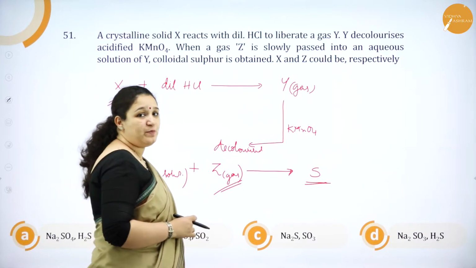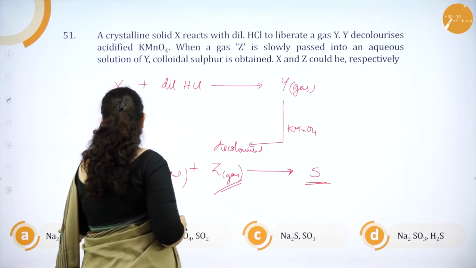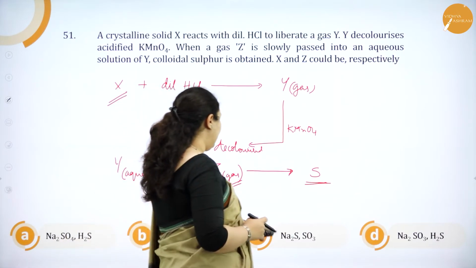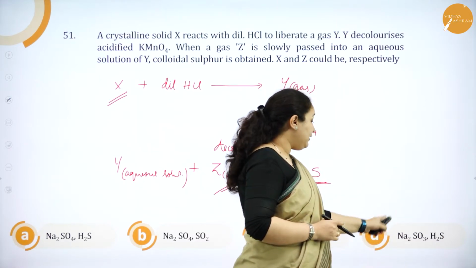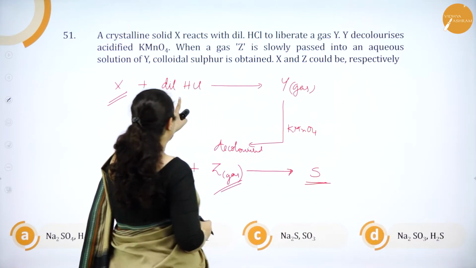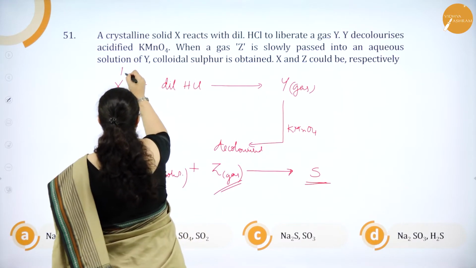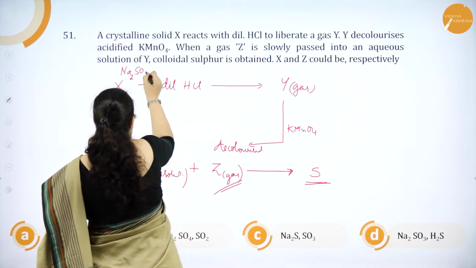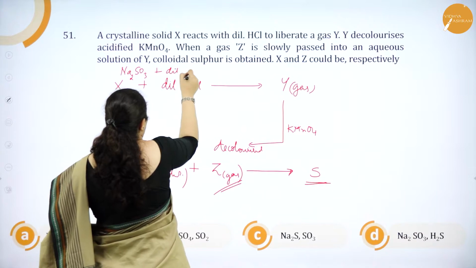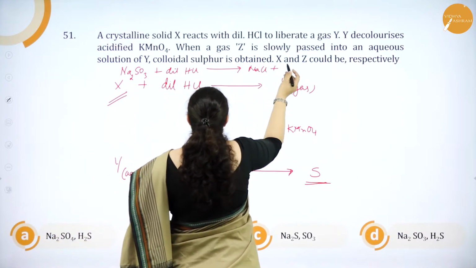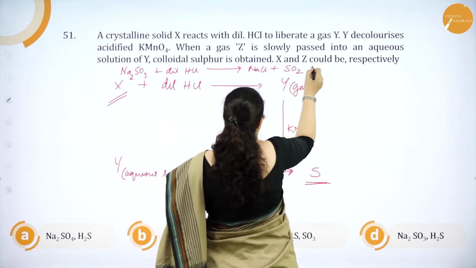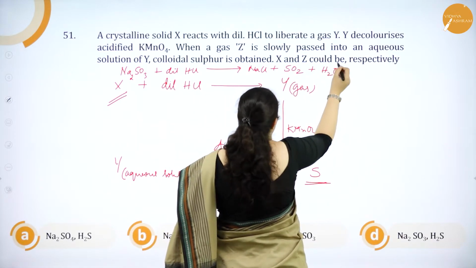Now if you see the options for X, it should be Na2SO4 or Na2S or Na2SO3. We know that Na2SO3, when it reacts with dilute HCl, you will get NaCl plus SO2 gas as well as H2O will be formed.